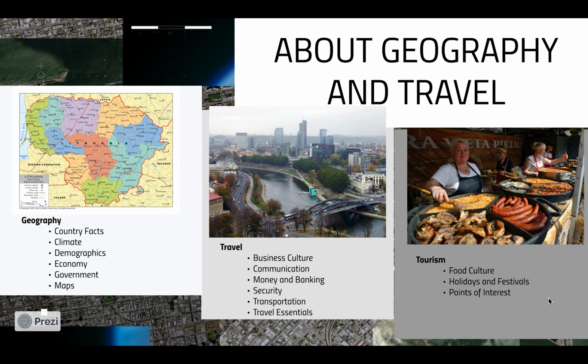Global Road Warrior includes information in a variety of categories. I have divided some of them between our categories of geography, travel, and tourism to better see the range of information that can be accessed. From geography, you can see things such as country facts, climate, demographics, economy, government, and maps. For travel, business culture, communication, money and banking, security, transportation, and travel essentials. And for tourism, things such as food culture, holidays and festivals, and points of interest, which we will talk about later in this presentation.